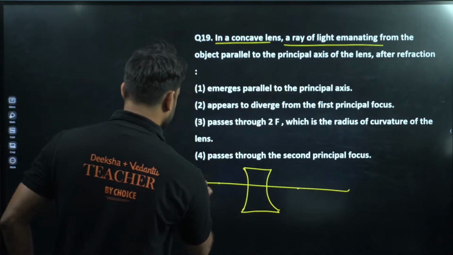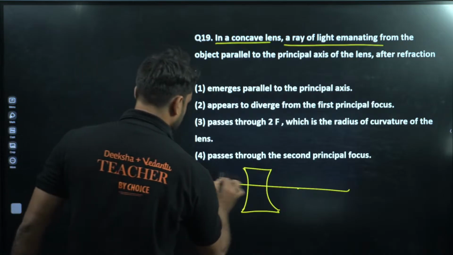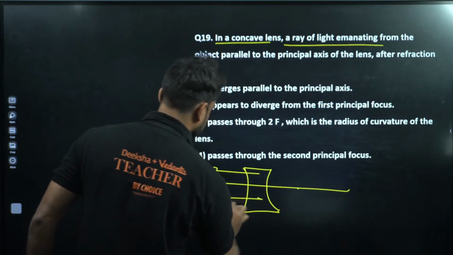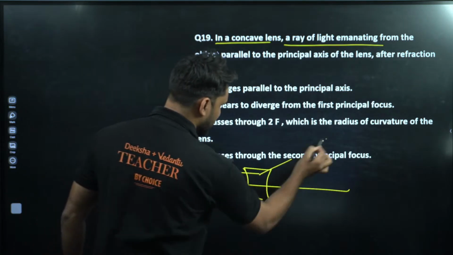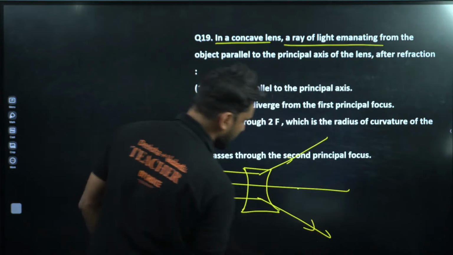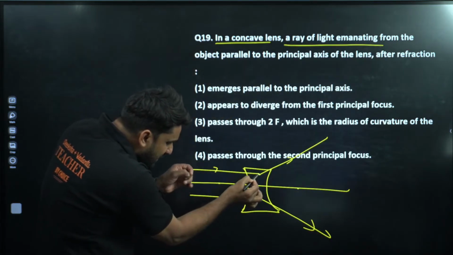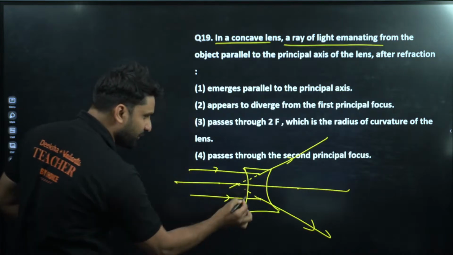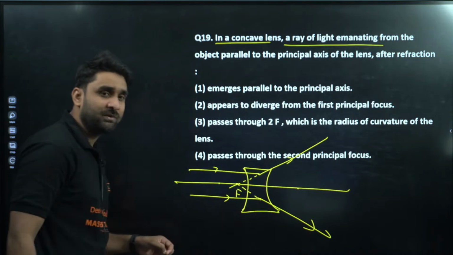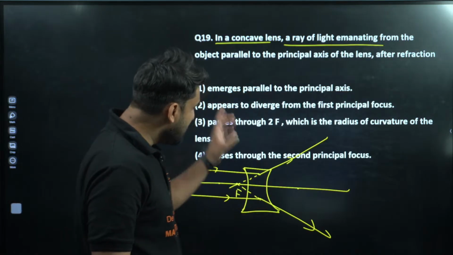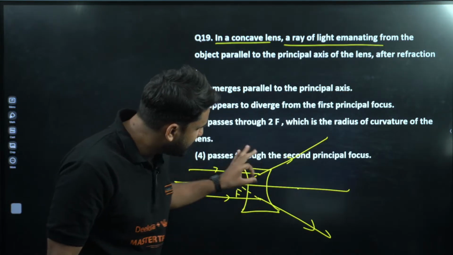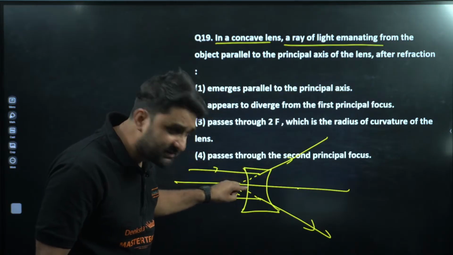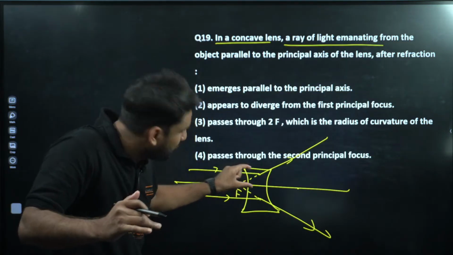The question is, if the lights are coming parallel, we all know when the light comes parallel, they diverge in this format. But when you imagine, it appears to pass from this point, and this point is called focus. Now, these two light rays after diverging appear to pass through this focus.